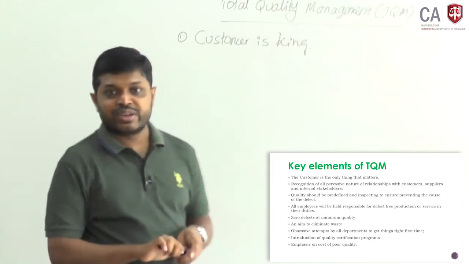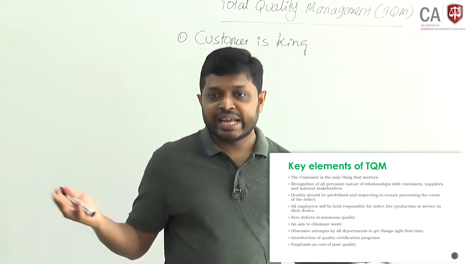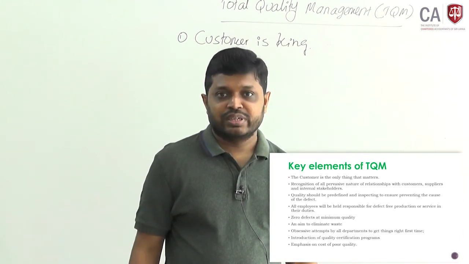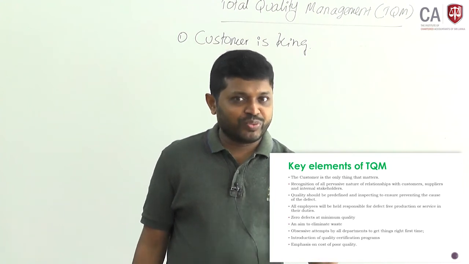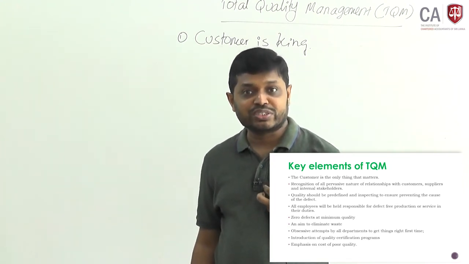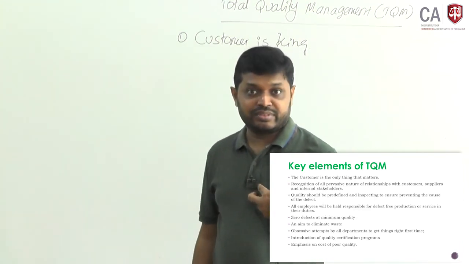TQM should focus on satisfying our customer. Nothing else is important except our customers. Therefore, we have to focus. If we deliver quality output, we can satisfy our customer. All the processes, all the effort should be focused on this. Customer is king. That is very important.